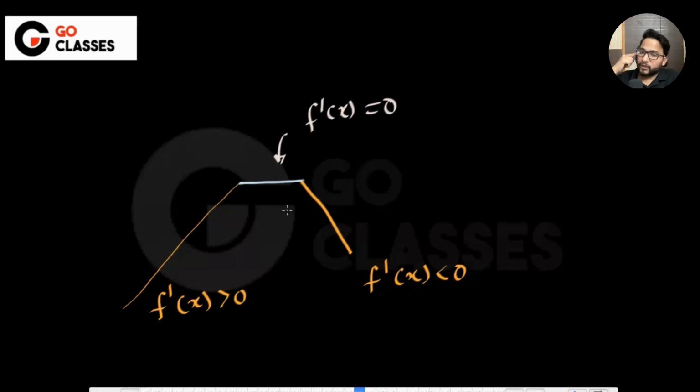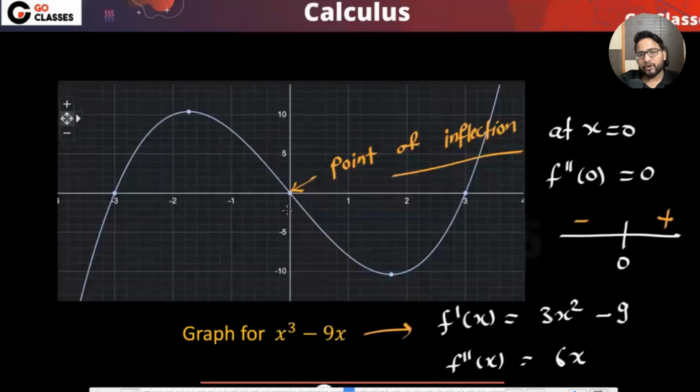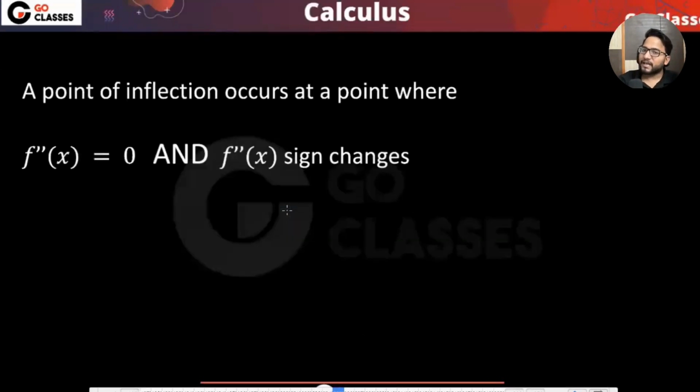Now, it is actually not necessary that at the point of inflection you have f'(x) equal to 0. This is just one case. So this is a point of inflection, that I agree, but this is just one case of point of inflection where f'(x) is actually 0. Mathematically, we only have this thing. It doesn't say anything about f'(x), which means f''(x) should be 0 and it should be changing the sign. This is the definition of point of inflection. What about f'(x)? It may be 0, it may not be 0.